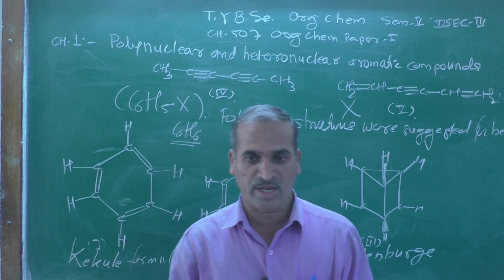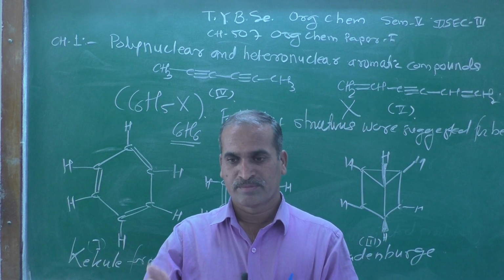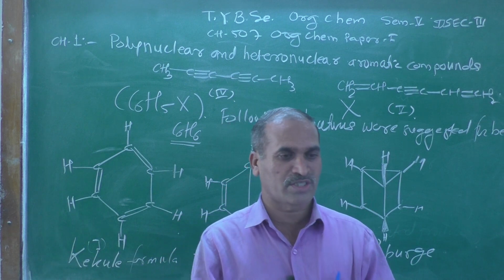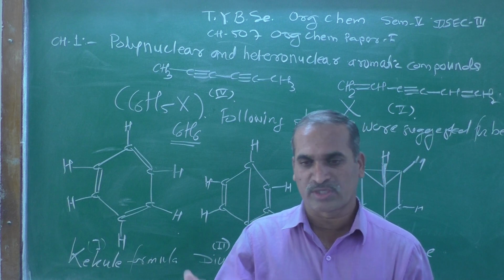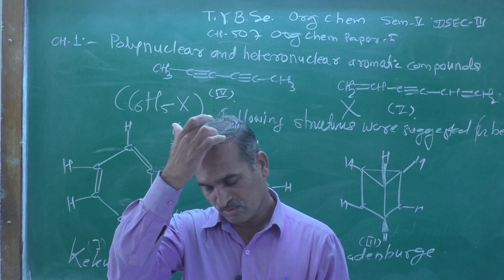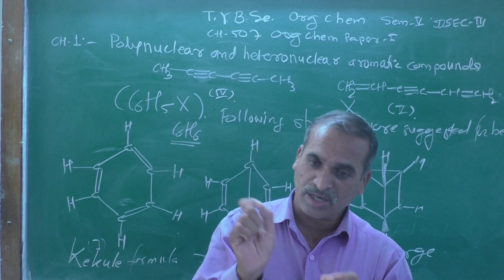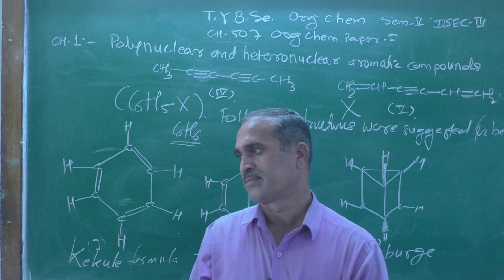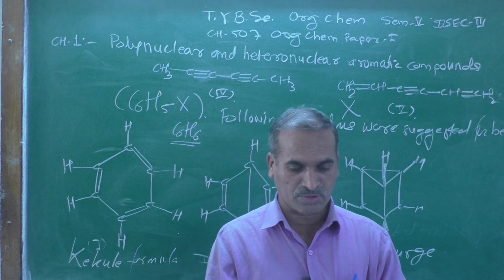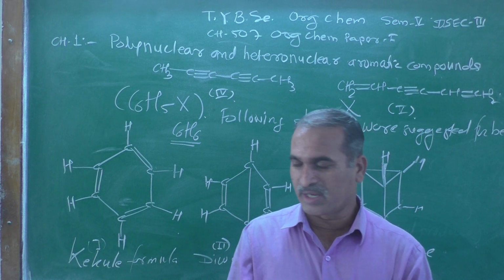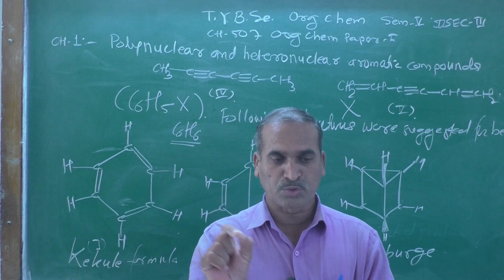It undergoes electrophilic substitution reaction. Substitution reaction means what? From the reactant or the substrate, one atom or more than one atom gets replaced by another substituent, and that kind of reaction is generally referred to as a substitution reaction.